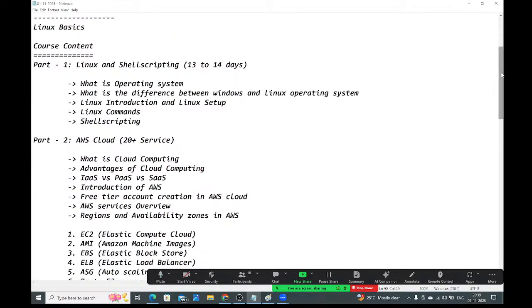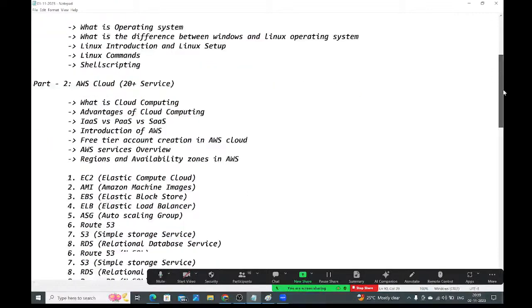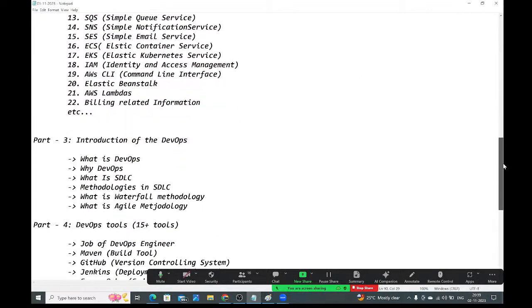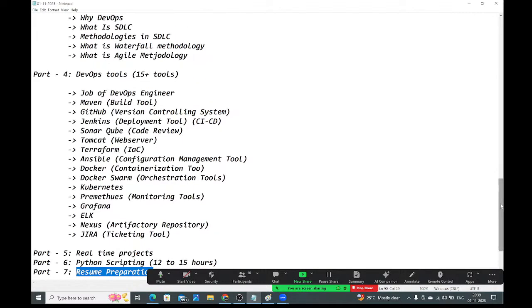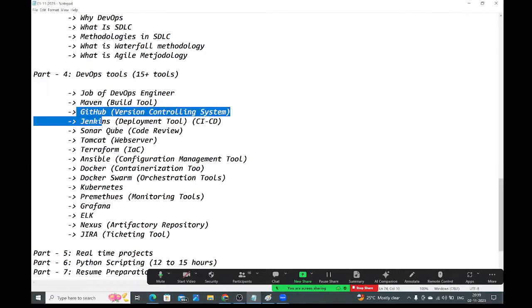Okay. So before jumping into actual things, today I will give an overview of the DevOps tools, guys. Why we need to go for DevOps? What advantage we have with DevOps, guys? I will give the overview of these DevOps tools. Where we will use Maven, where we will use GitHub, where we will use Jenkins, what is the use of this Sonar, all these tools overview I will give in today's session, guys. Please try to understand. Okay.